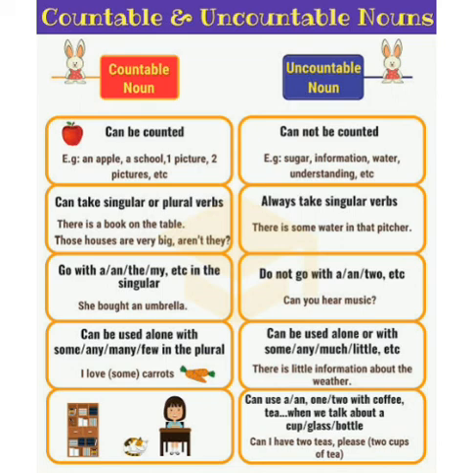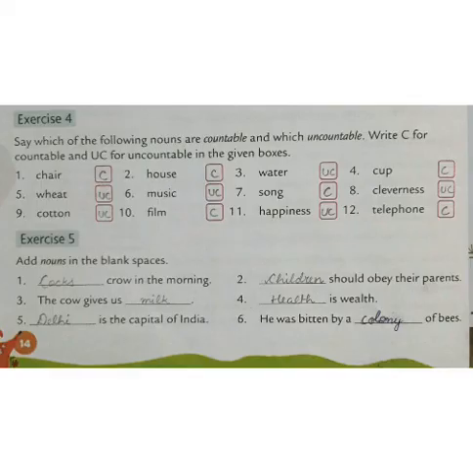So I think you understood about countable and uncountable. Now we'll do two exercises based on that. Exercise number 4. Say which of the following nouns are countable and which uncountable. Write C for countable and UC, that is uncountable, in the given boxes. Number 1, chair. We can count, it is countable. Number 2, house. We can count houses, this is countable. Next, water. We cannot count, so write UC, that is uncountable. Cup. We can count, C.